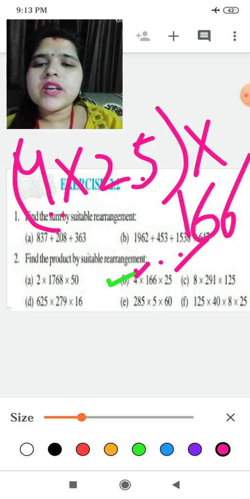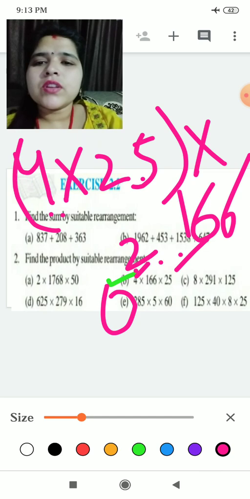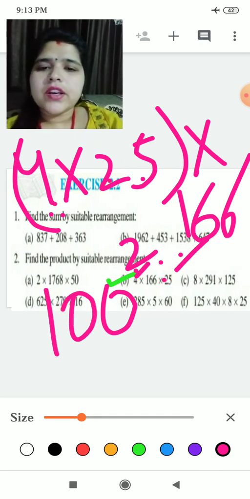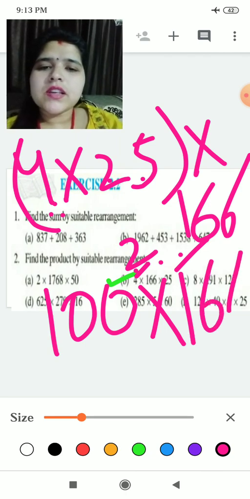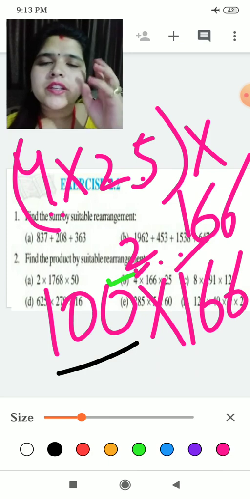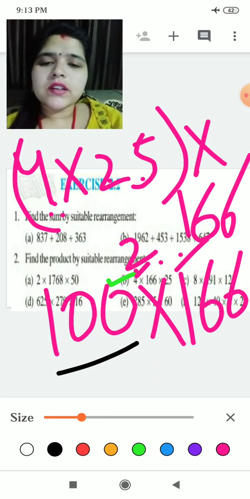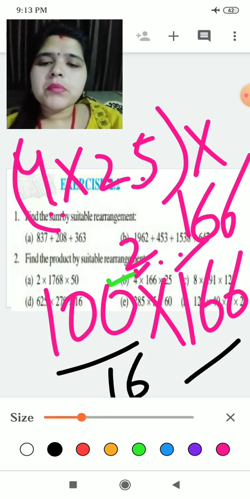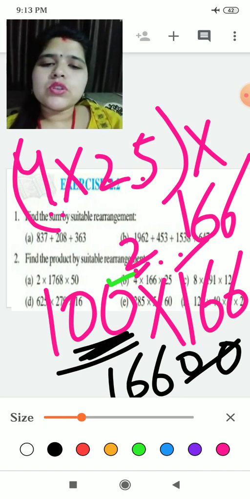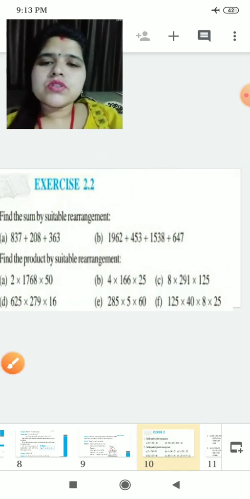Now 4 5 ja is 20, 2 carry. 4 2 ja 8, 9, 10. It is 100. When it is multiplied by 166, you will get, when any number, 10, 100, is multiplied by any other number, we will get that number and the rest of the zeros. Here 2 zeros, I will put 2 zeros here. Got it? This is the solution I have given here.